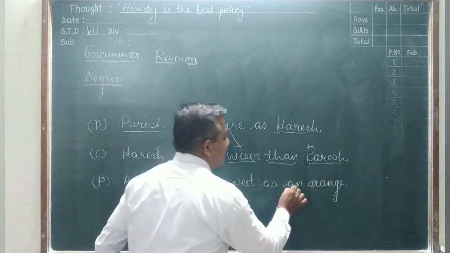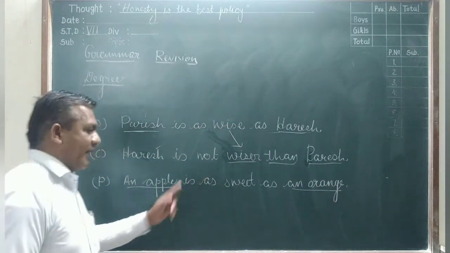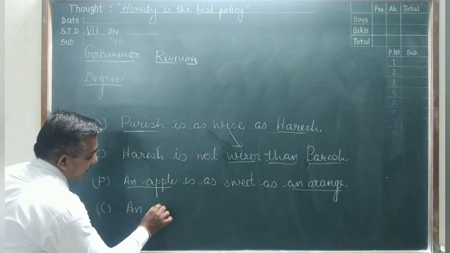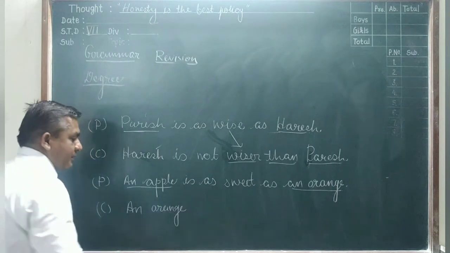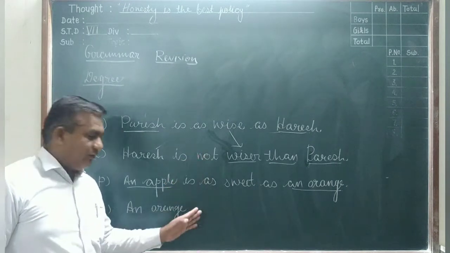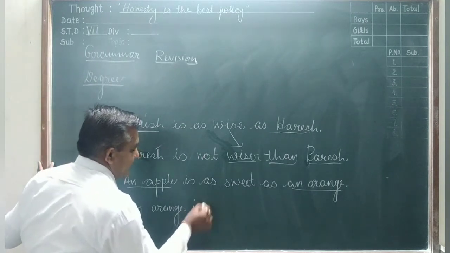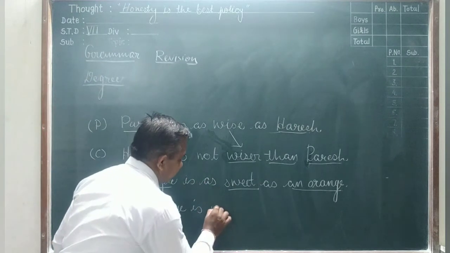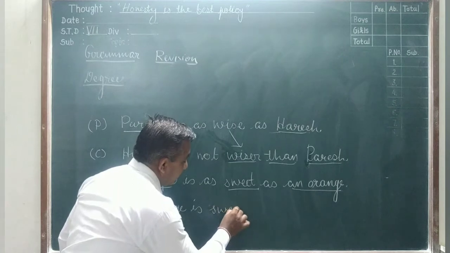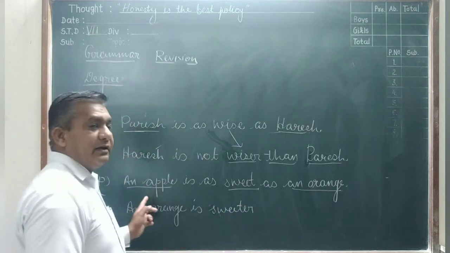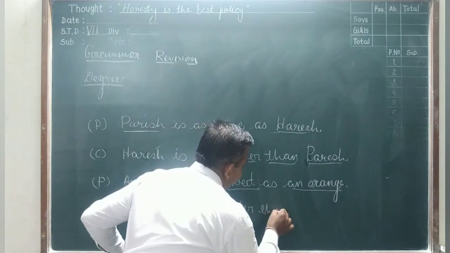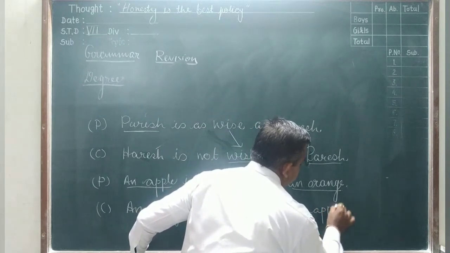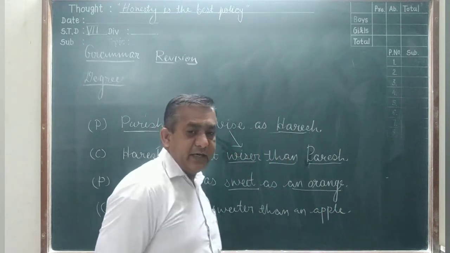First change the place of the fruits, and we write orange first in the comparative degree. So we write an orange. After that, the verb is, so we write is. After sweet, change into the comparative degree, then we write sweeter. Then apple.